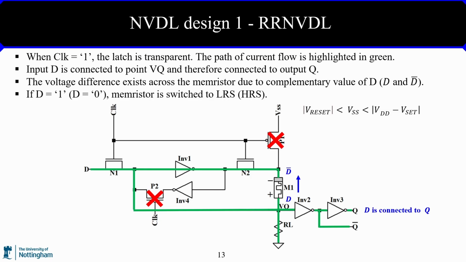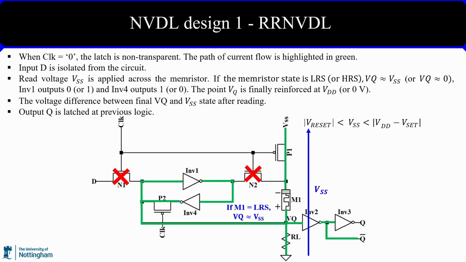The voltage difference that exists across the memristor due to the complementary value of the D input will cause the change in the memristor state. So for example, as shown in this figure, if D is equal to 1, the memristor will be switched to low resistance state because a positive bias voltage will exist across the memristor.